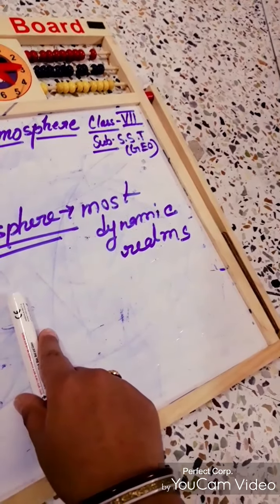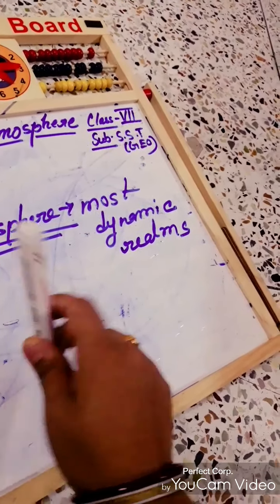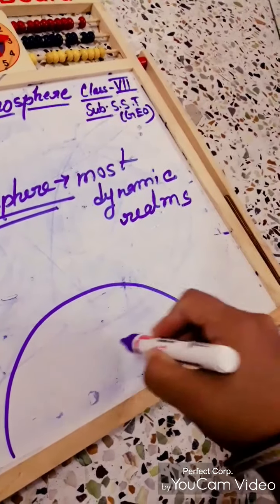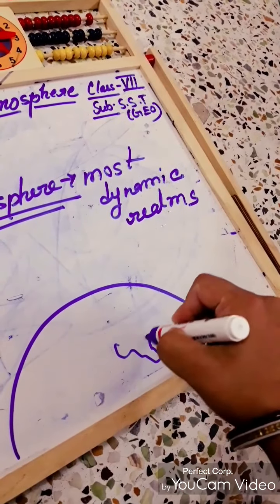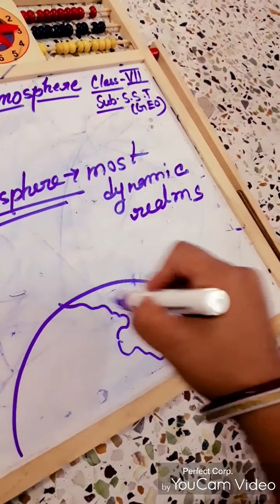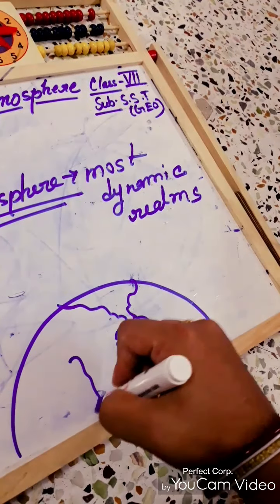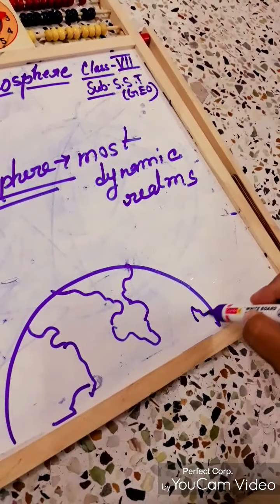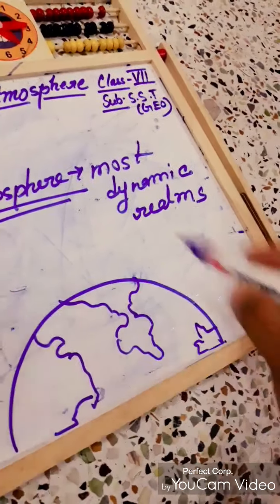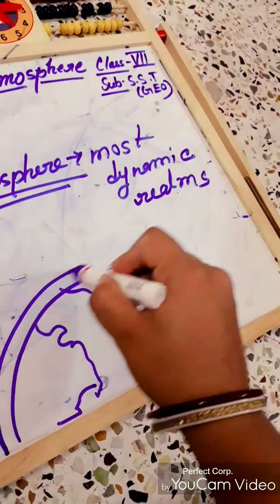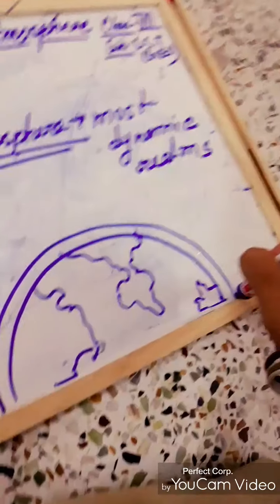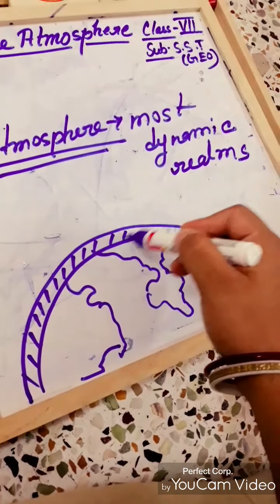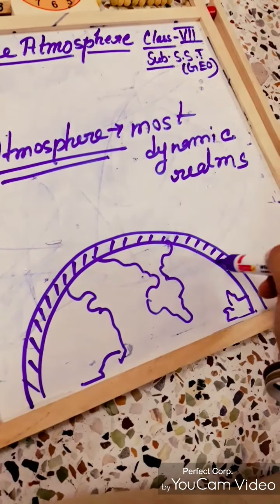The atmosphere is held to the surface of the earth. If this is the earth, then this is the surface of the earth, and if we look from space, then we can see a blue haze.